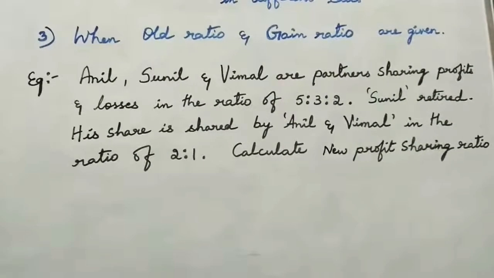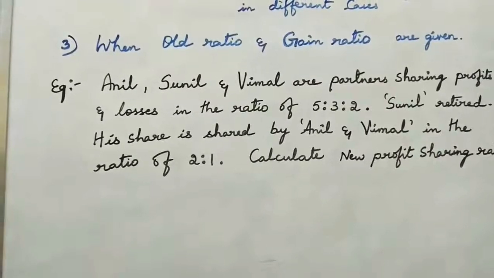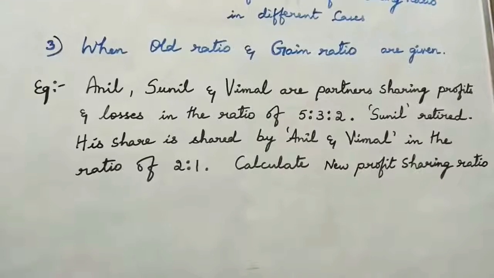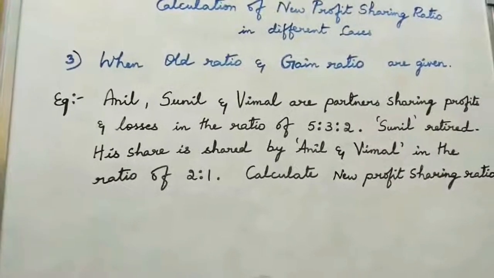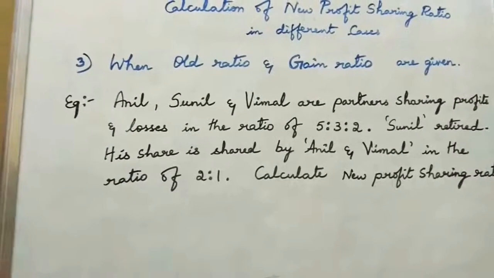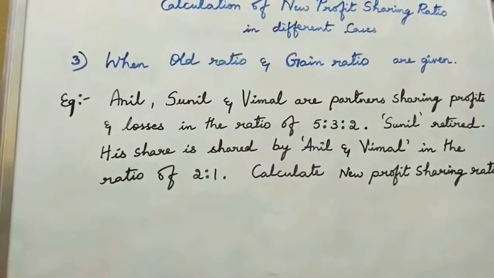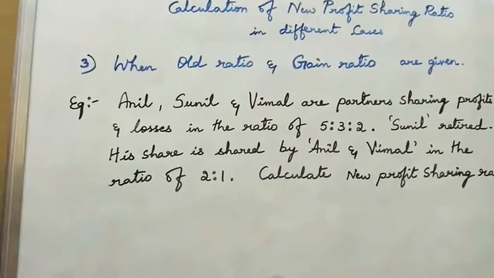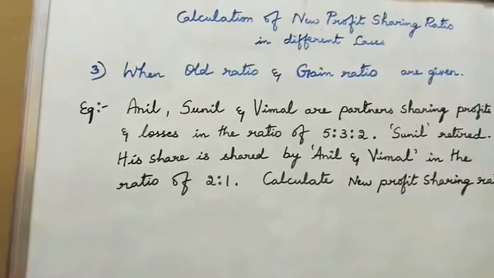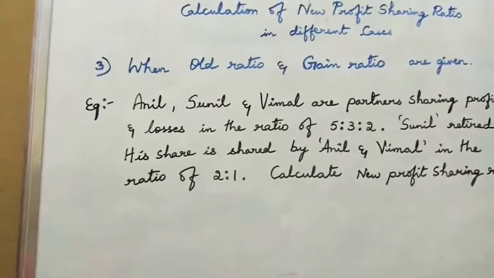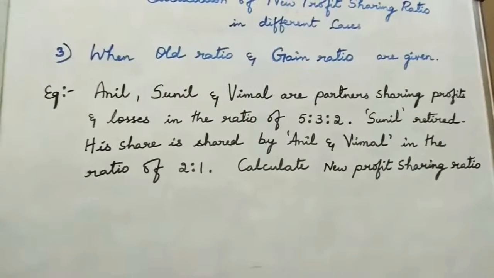Let us observe how the question is. Anil, Sunil and Vimal are partners sharing profit and losses in the ratio of 5:3:2. Sunil retired. The middle partner is getting retired. So observe what is his ratio here, 3. The share of Sunil is 3 by the total 10. So 3 by 10 is Sunil's. His share, that is 3 by 10, is shared by Anil and Vimal in the ratio of 2:1. Calculate new profit sharing ratio.